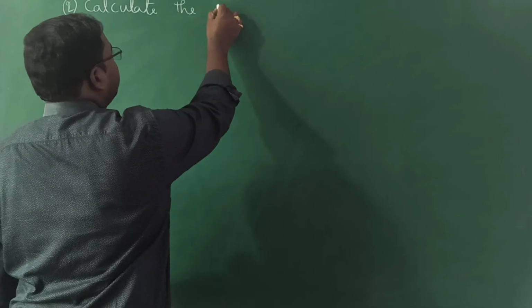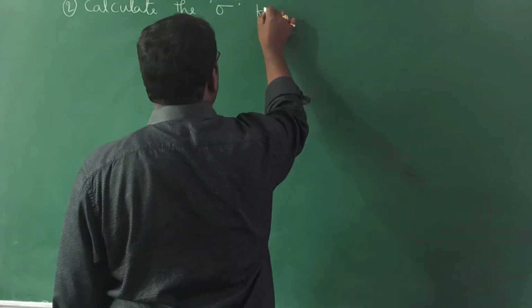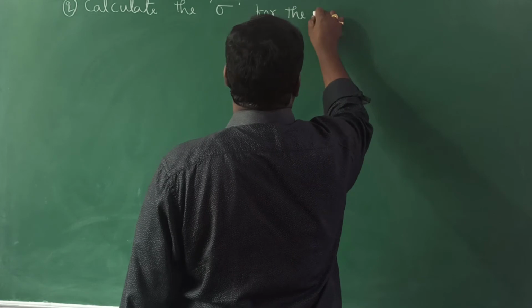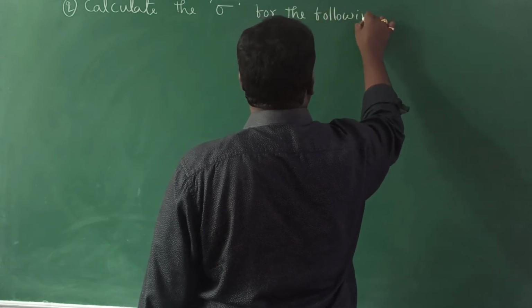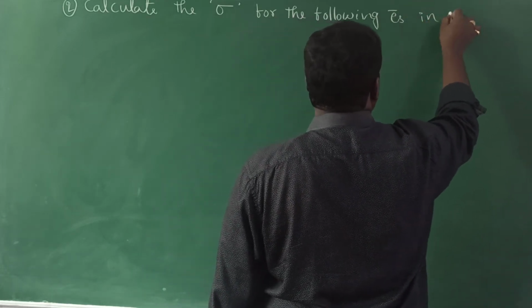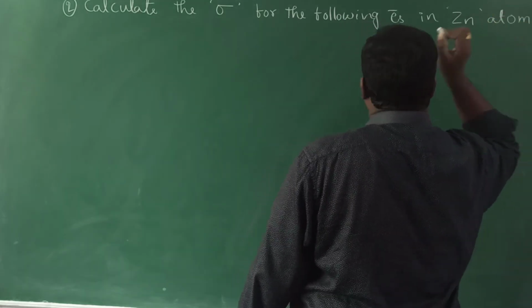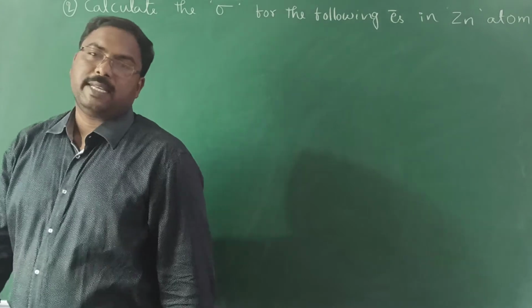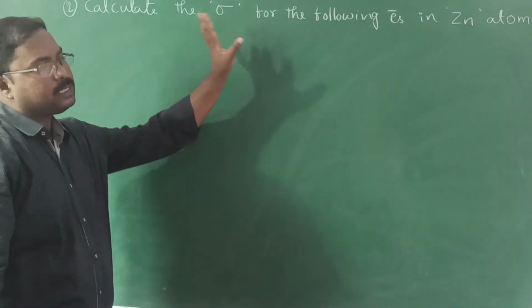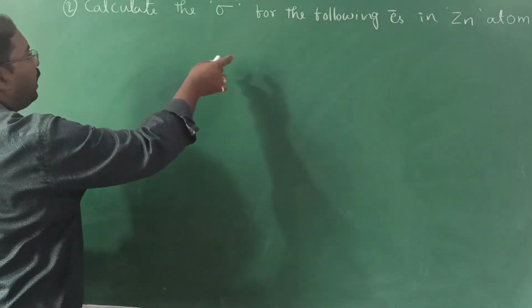Now coming to the next example. Calculate the screening constant for the following electrons in zinc. Our second question is just the calculation of a screening constant, no need for Z effective.